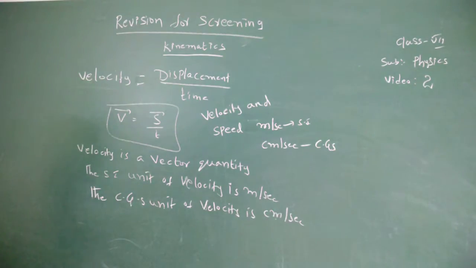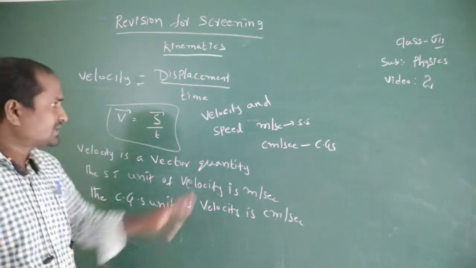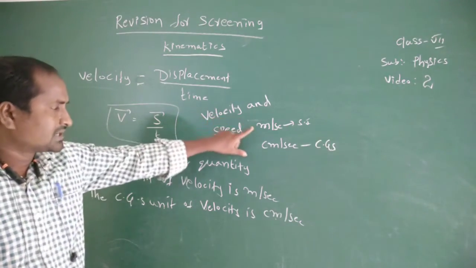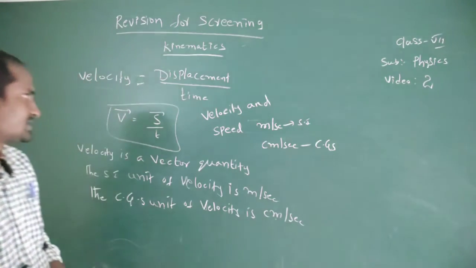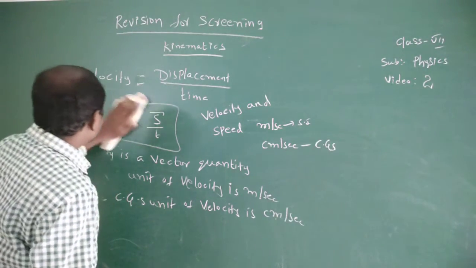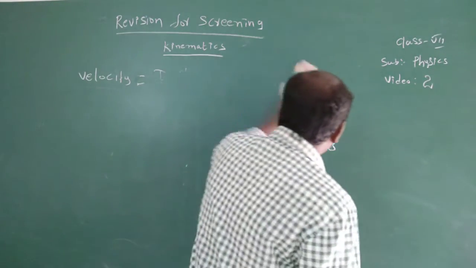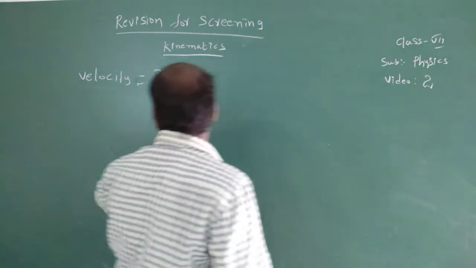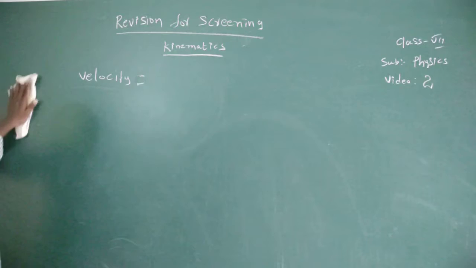Okay, like distance and displacement, which also have the same units, meters in SI, centimeters in CGS. Here velocity and speed also have the same units, meter per second in SI system, centimeter per second in CGS system. Okay, average velocity means total displacement by total time taken. Uniform velocity means if a body covers equal displacement in equal intervals of time, it is called uniform velocity.